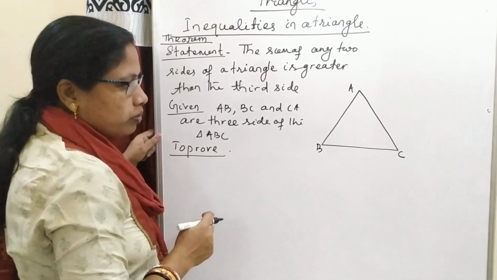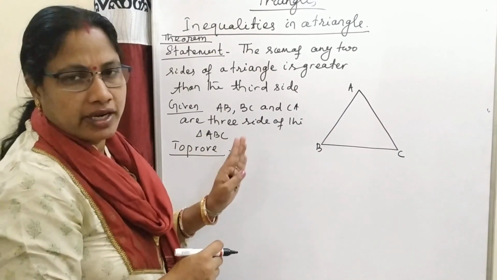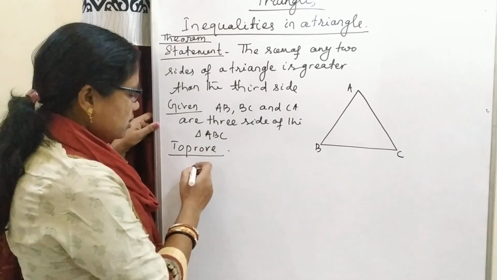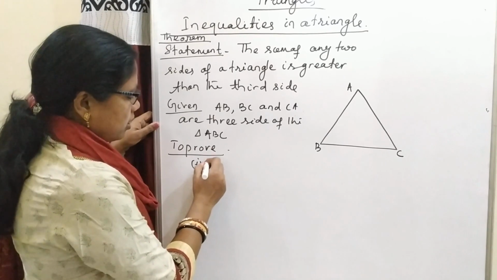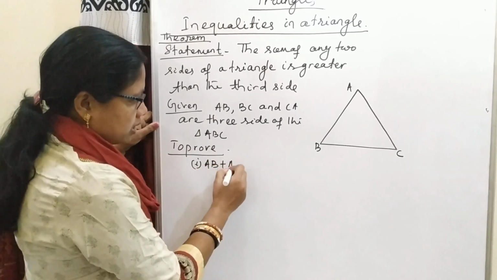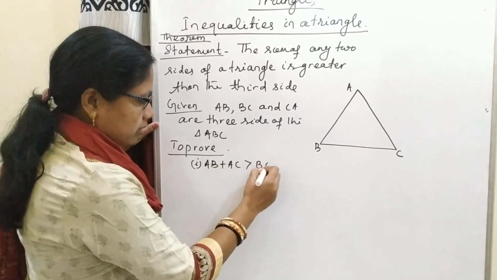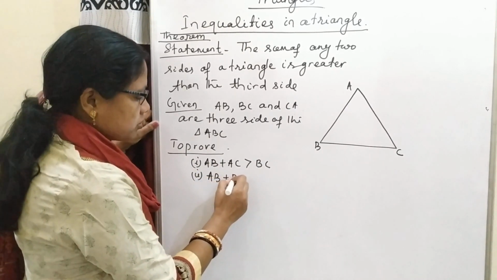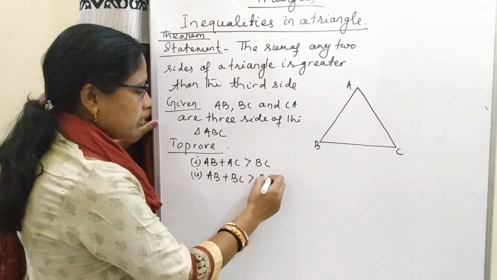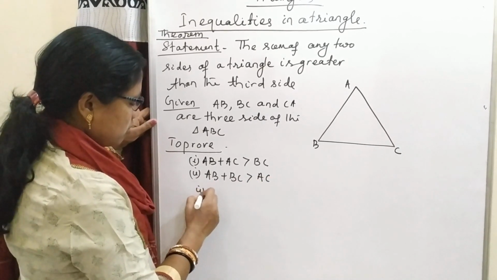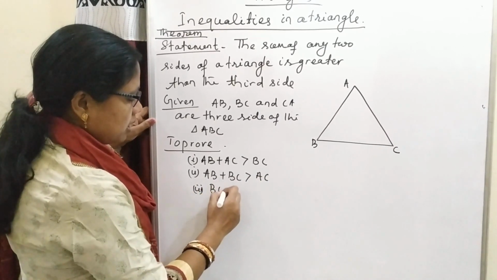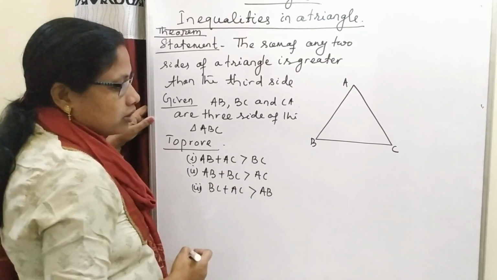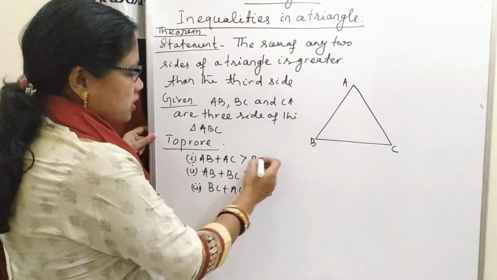We have to prove the sum of any two sides is greater than the third side. There will be three cases: first, AB plus AC is greater than BC. Second case, AB plus BC will be greater than AC, or BC plus AC will be greater than AB. We will prove the first case.